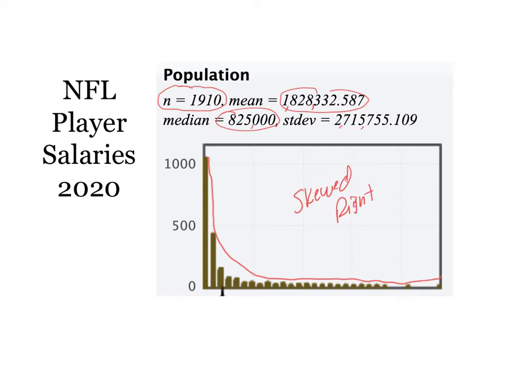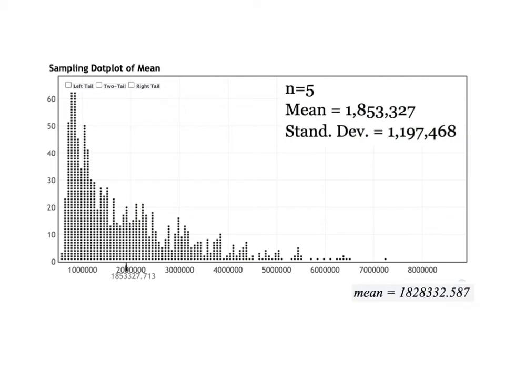But what happens when we start taking samples from this distribution? So this is the sampling distribution of samples of size 5. Imagine that we did a meta experiment where we took 1,000 samples of size 5, and then I graphed them on the screen. So this is a sampling distribution. Each dot represents a sample of 5 NFL players taken randomly. The average salary was $1,853,327. Notice that's very close to the actual population mean.